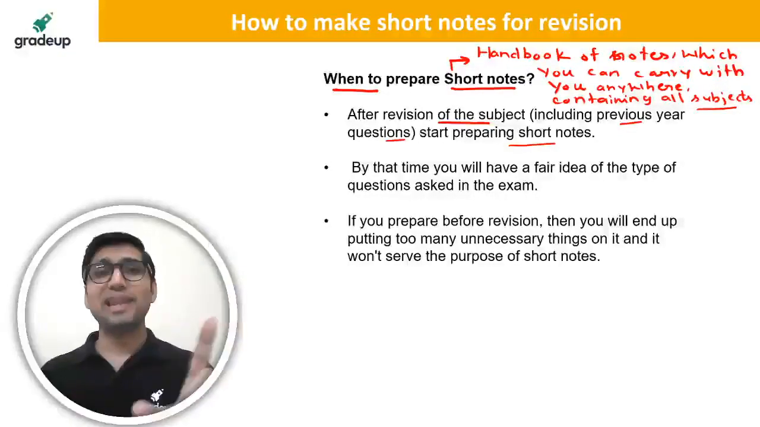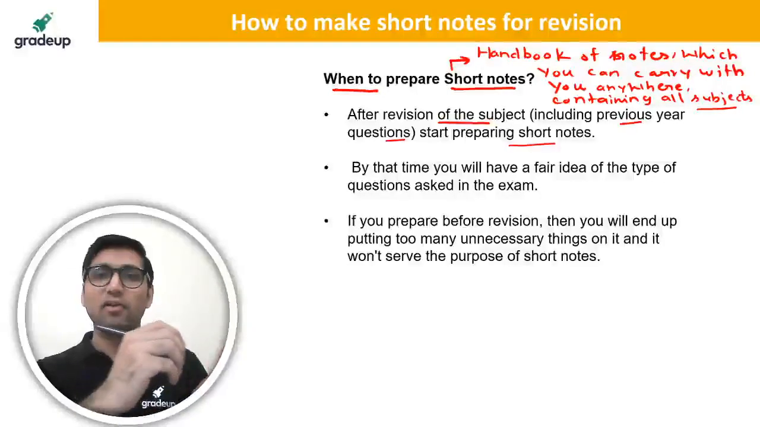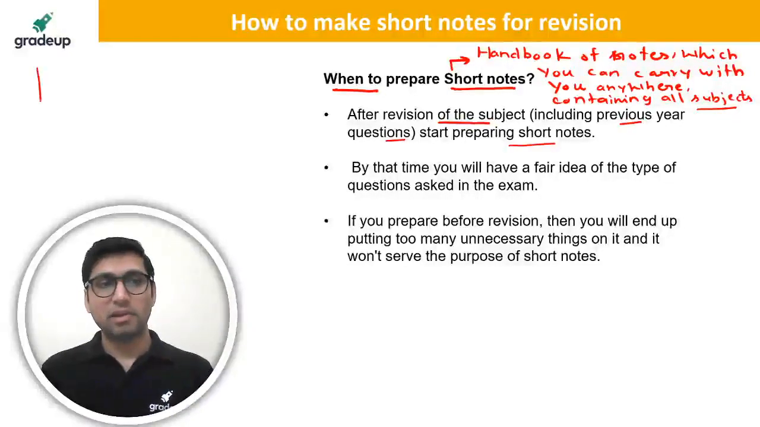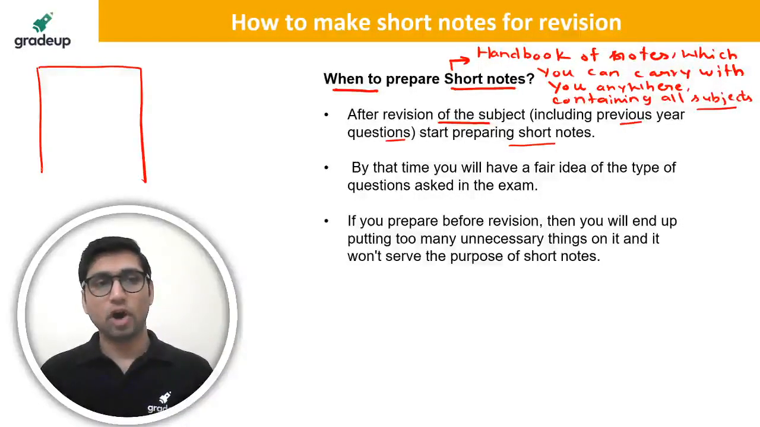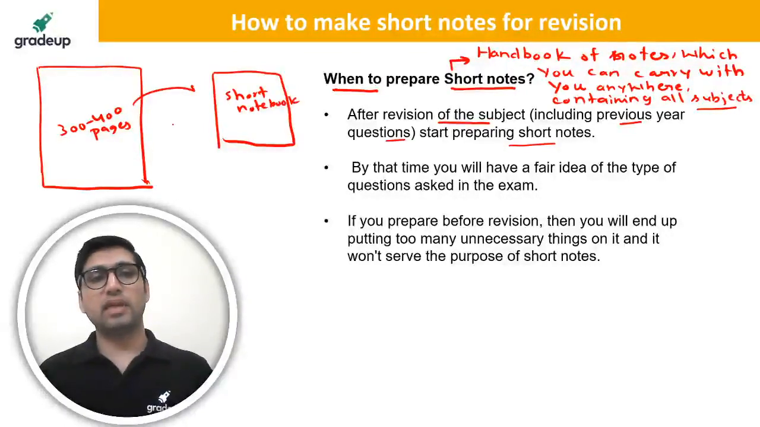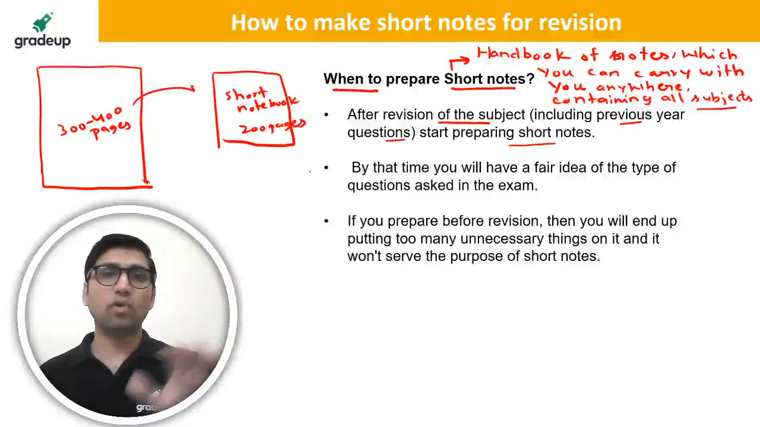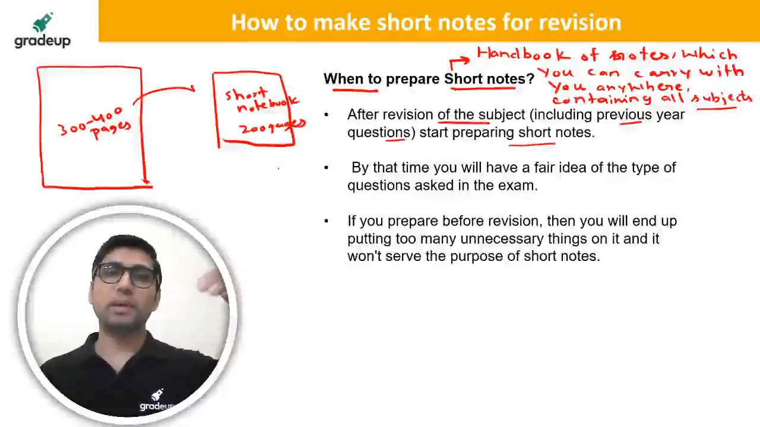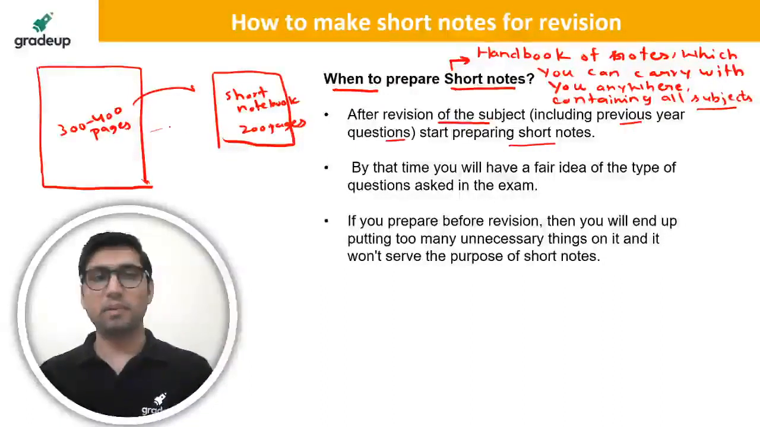Do not get in the habit of just copying from a big textbook. Let us say we have a material which has 300 to 400 pages. It's not that you make your short note from this and the short notebook is also of the same size, let us say 200 pages. Then what is the use of that? You don't have to copy it. You have to reduce it and put down only the important points.